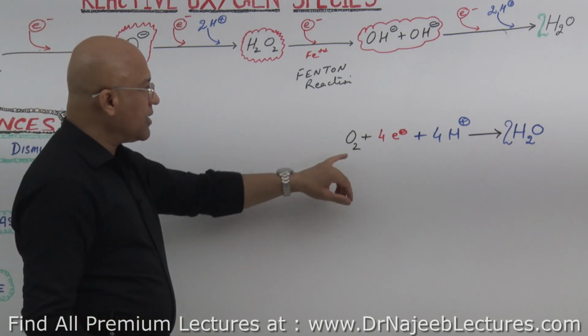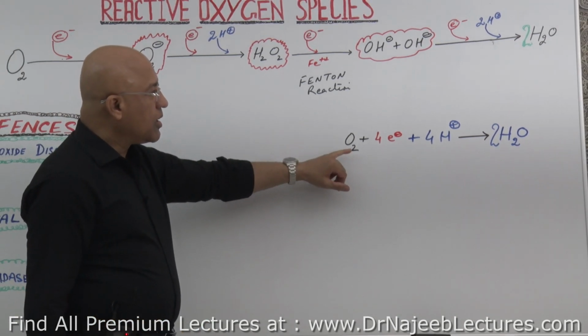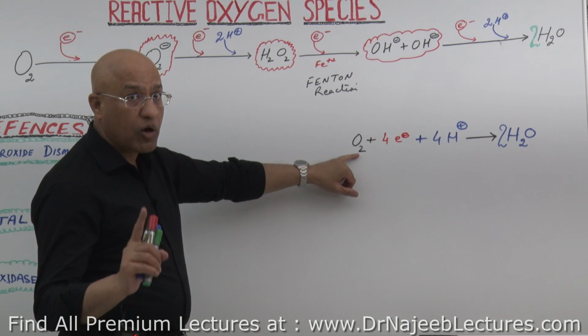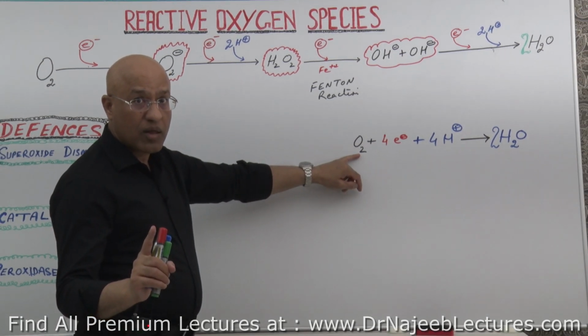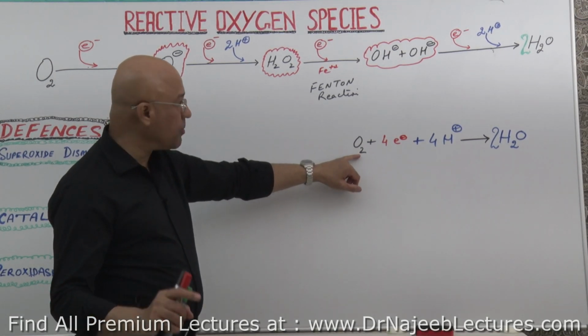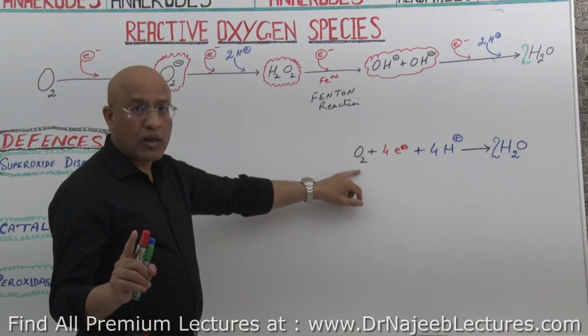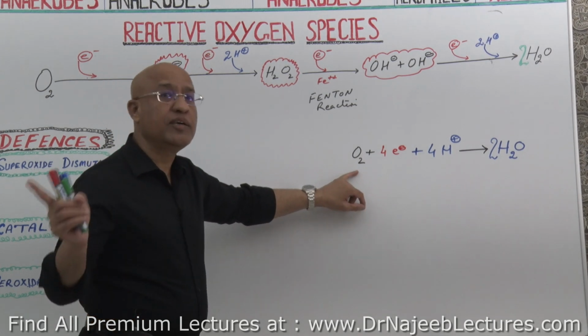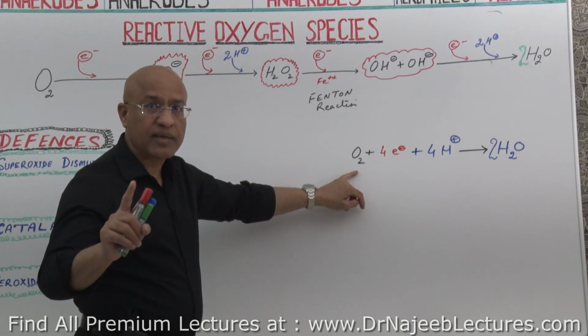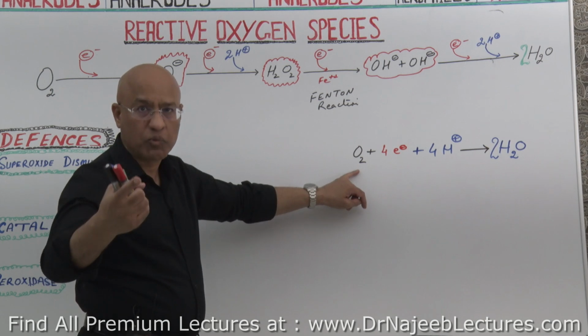So here what did we learn? If you take a totally stable oxygen molecule, a diatomic molecule, 2 atoms, diatomic oxygen, you need to completely reduce it so that it can interact with protons and make water.